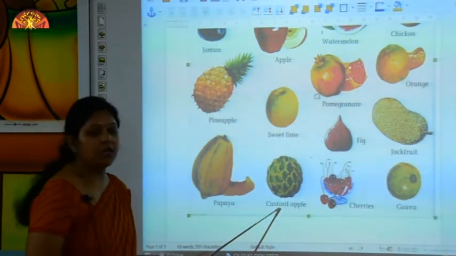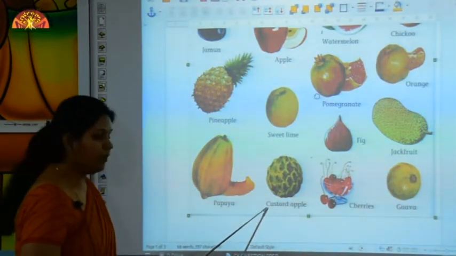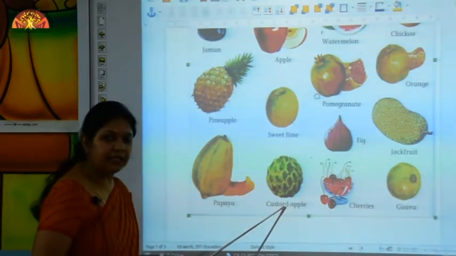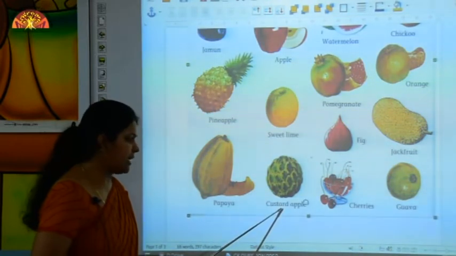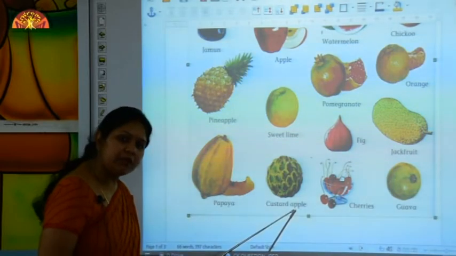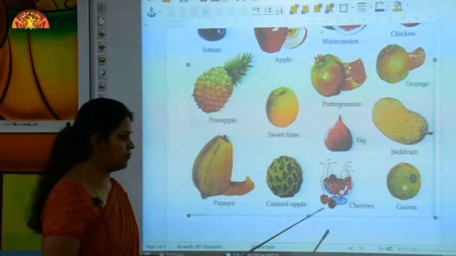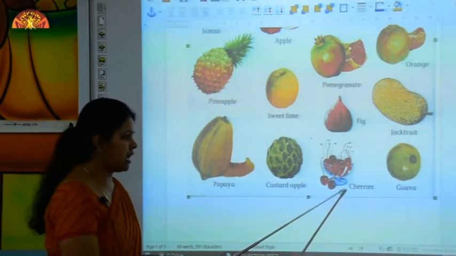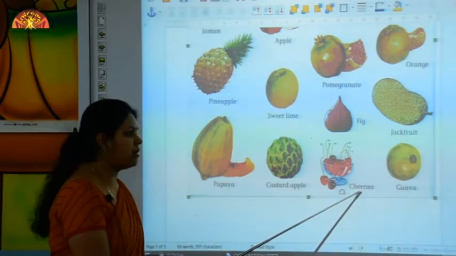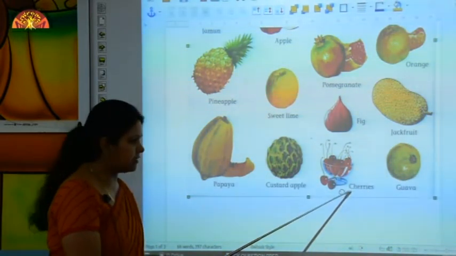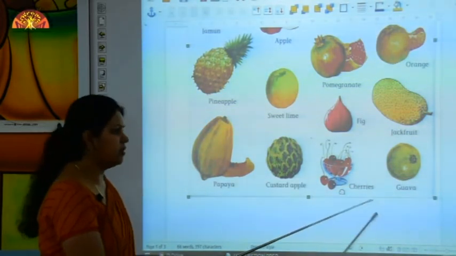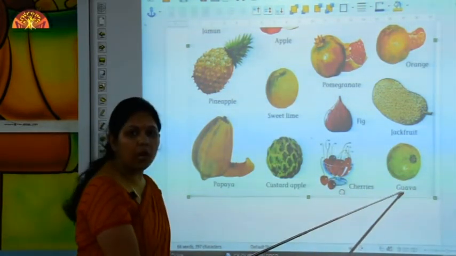And this one is custard apple. Let's read the spelling. C-U-S-T-A-R-D. Custard. A-P-P-L-E, apple. Custard apple. Now what is this? These are cherries. Cherries. And this one is guava.